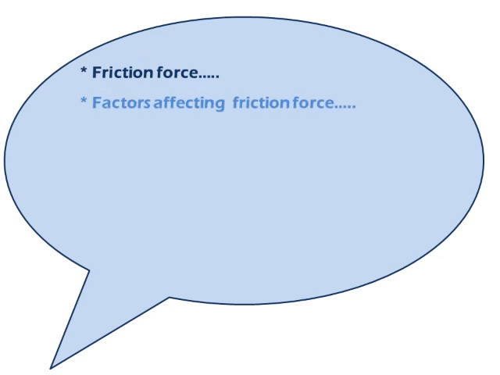What are the factors affecting friction force? There are three factors affecting friction force, which increase or decrease it. Number one, the type of material, if it's rough or smooth. Number two, speed of the object. Number three, the surface area of the object.